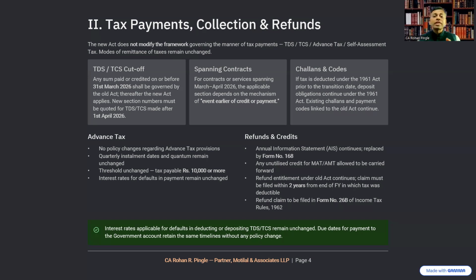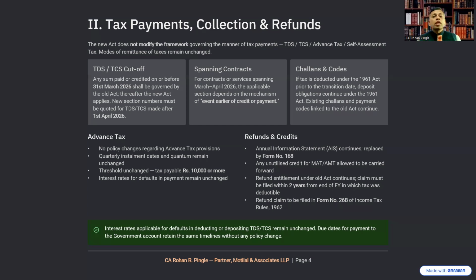So the interest rates applicable for defaults in deducting or depositing the TDS or TCS remain unchanged. There is no change in that. No policy changes regarding the provisions related to the payment of advance tax under the new Act. The quarterly installments, dates, and quantums remain unchanged. Everything is the same. Threshold for payment of advance tax unchanged, that is tax payable of rupees 10,000 or more. That is the threshold limit for that. The interest rates applicable for defaults in payment of advance tax remain unchanged.